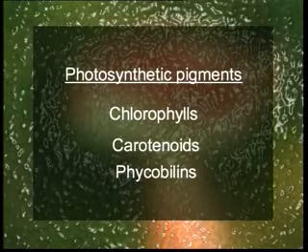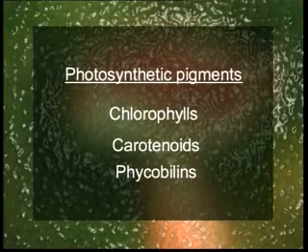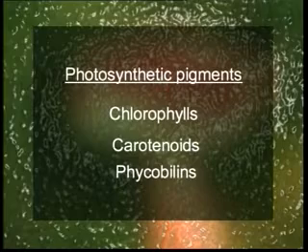Photosynthetic pigments. In algae, three main types of photosynthetic pigments are known: chlorophylls, carotenoids, and phycobilins. First, the chlorophylls. The photosynthetic algae possess chlorophylls in their chloroplasts. Five kinds of chlorophylls, A, B, C, D, and E, have been reported from different groups of algae.